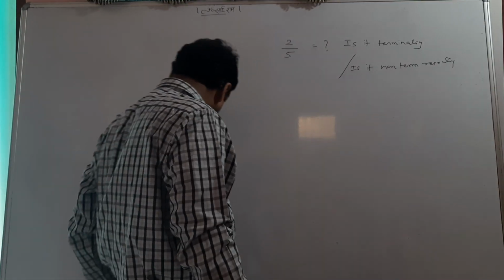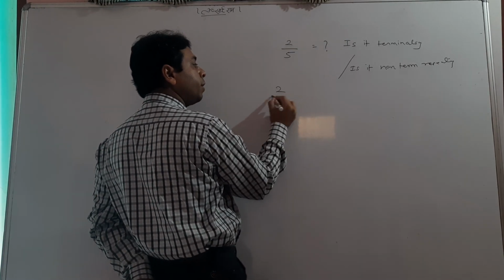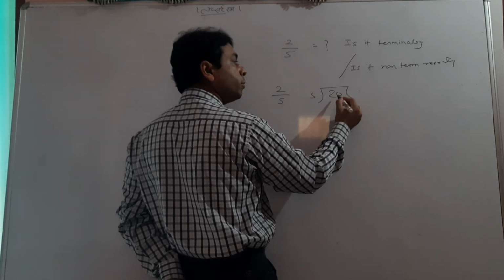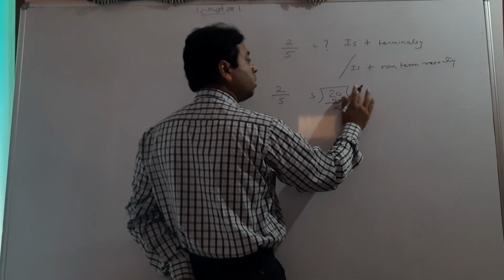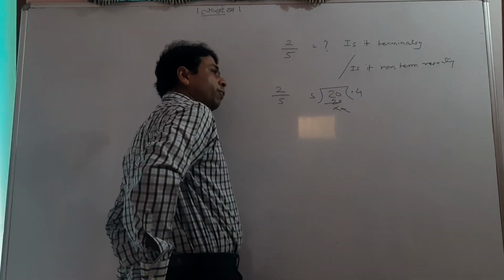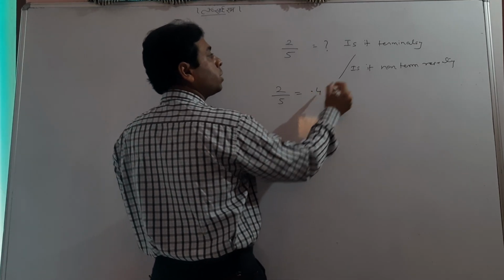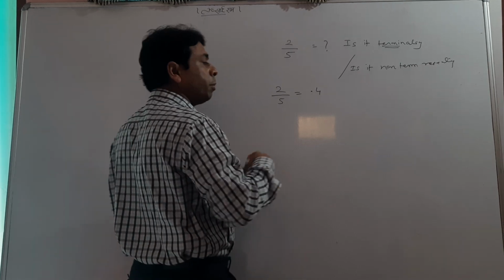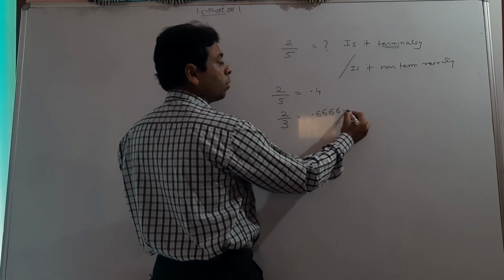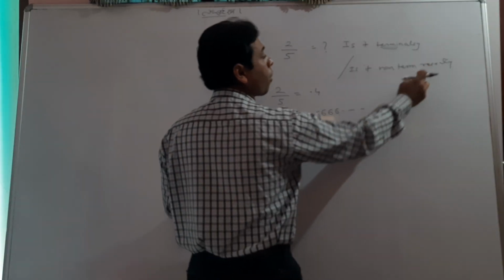So students, for a simple method, we will divide 2 by 5, and when it is divided, we get the answer 0.4, meaning it ends at 0.4, complete divisibility. This is a terminating decimal. But when we talk about 2 by 3, 0.6 repeating, it is a rational number but it is non-terminating repeating.